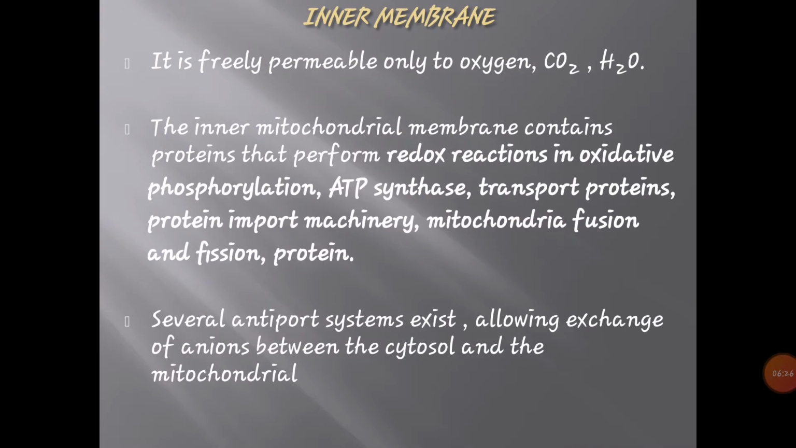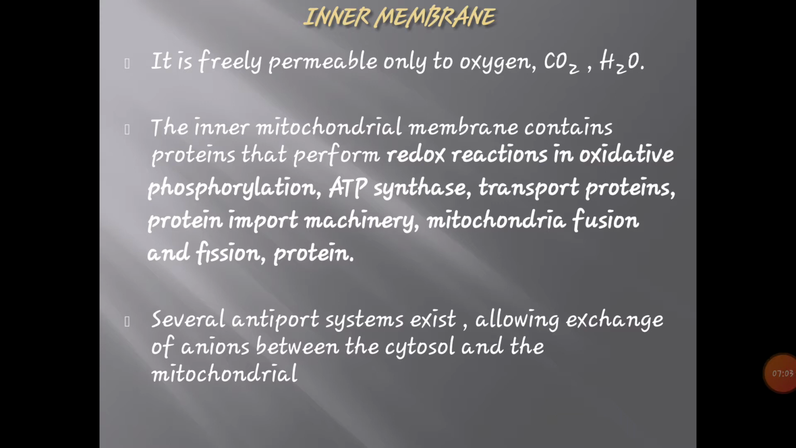The next is the inner membrane. The inner membrane is freely permeable only to oxygen, carbon dioxide, and H2O. The inner mitochondrial membrane contains proteins that perform redox reactions and oxidative phosphorylation, then ATP synthase, transport protein import machinery, mitochondrial fusion and fission, and protein synthesis also. Several antiport systems exist allowing exchange of anions between the cytosol and the mitochondria.